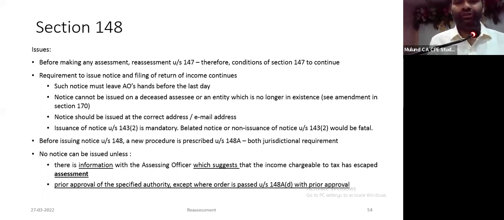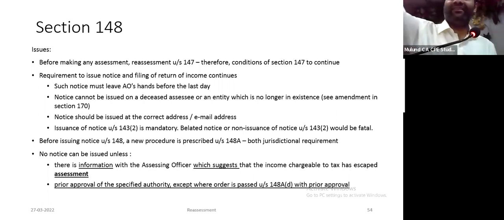Notice cannot be issued on a deceased assessee or an entity which is no longer in existence. Notice should be issued at the correct address, email address. And after I file my return of income, a 143(2) notice has to be issued to complete the assessment. So all these controversies which were there in the old regime continue in the new regime. Before issuing notice under section 148, there is a new procedure prescribed under section 148A. You must be receiving notices under section 148A(b), show cause notice, to demonstrate why a notice under section 148 should not be issued.